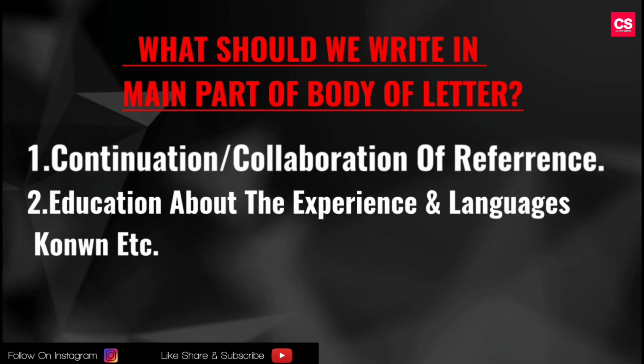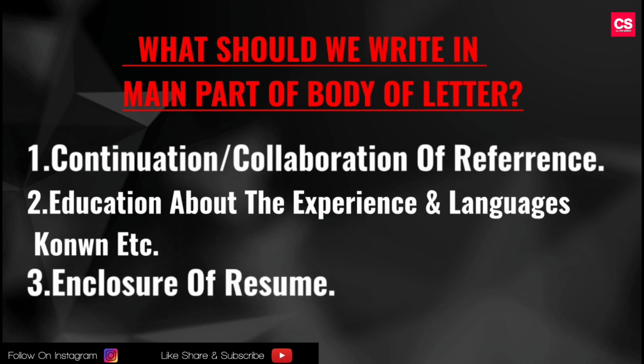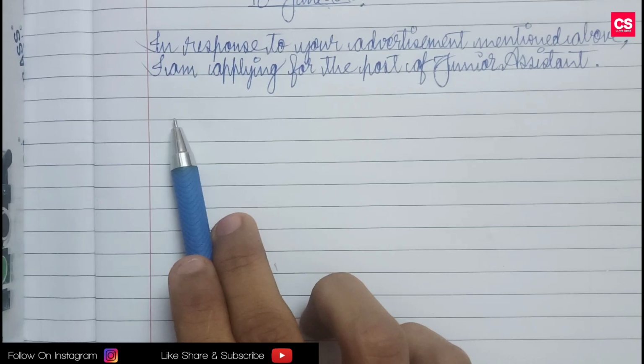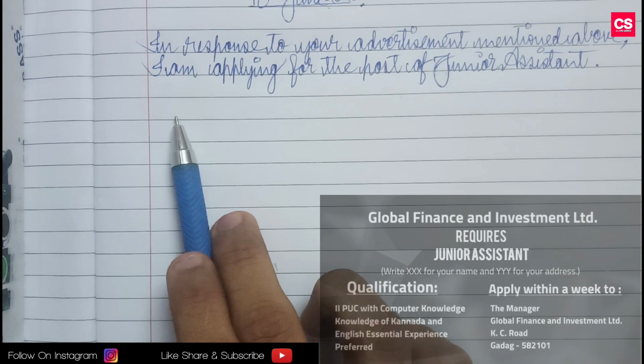One thing I'll tell you: if you don't get anything to write in the body of the letter, if your mind is not working, just copy the qualifications which are given in the question paper. Qualifications may include your experience, your education, languages. They will just give them in points, and you have to write in sentences. And the last point of the body of the letter is enclosure of a resume. You have to write like this: I hereby enclose my resume, hope it meets your requirements. One clue I will tell you is everything will be given in the question. You just have to frame sentences and write.